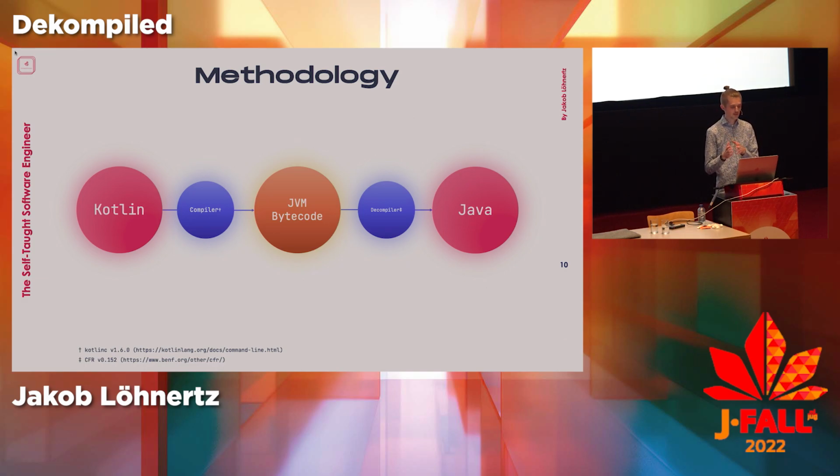The idea being here that because JVM bytecode and Java are pretty similar, at first I thought it's probably not going to work, but actually this yielded very good results. If you pipe each snippet through this methodology, in the end you get Java back. Apart from one example where it really doesn't work, which is the suspend keyword, for everything else you can very clearly see how, under the hood, the Kotlin compiler uses trickery to achieve its features in JVM bytecode, because most do not have a clear one-to-one mapping.